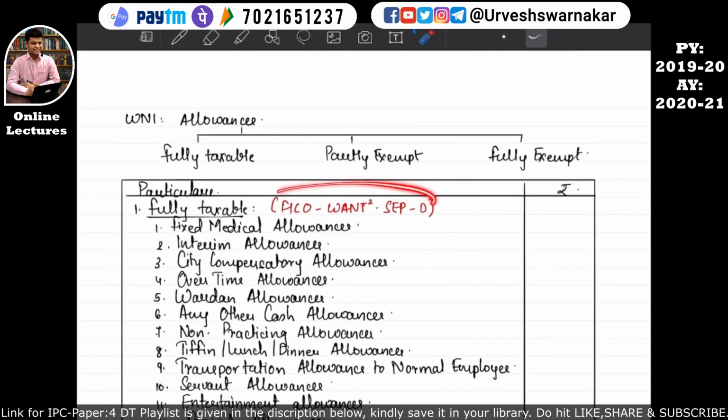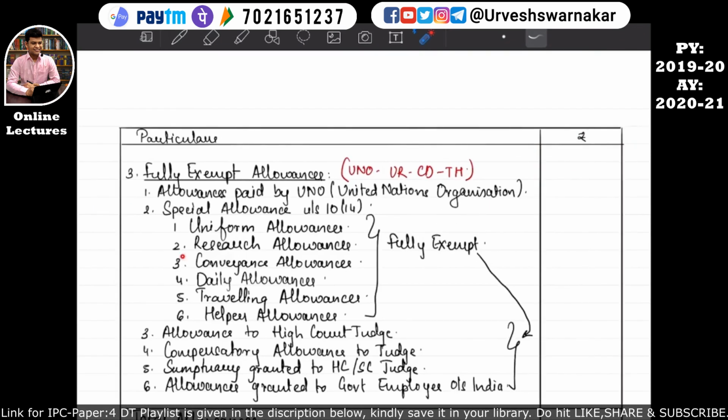That's why I told you we need to remember this acronym, because transportation allowance and conveyance allowance create a lot of confusion. So if the question specifically says conveyance allowance, then you have to write exemption under section 10 subsection 14, that is, whatever amount has been received by the assessee as conveyance allowance will be 100% exempt under section 10 subsection 14.